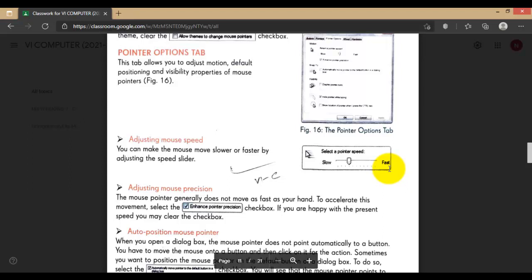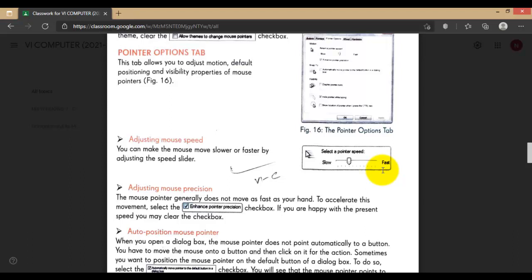This one is for changing the speed of the mouse. And if there is a difficulty in using your mouse, you can change it by going here to your mouse setting. But when you see the difference between the fast and this one slow, you have to change or keep it in the default one, the one which you had previously.